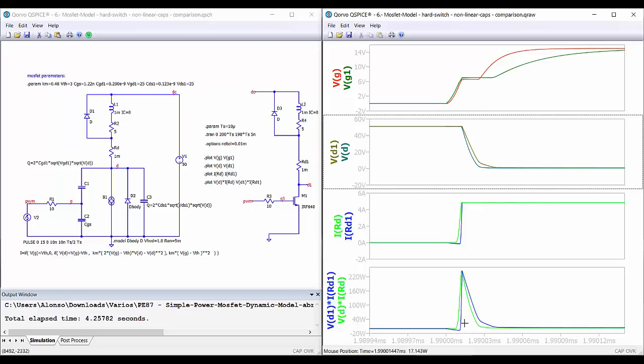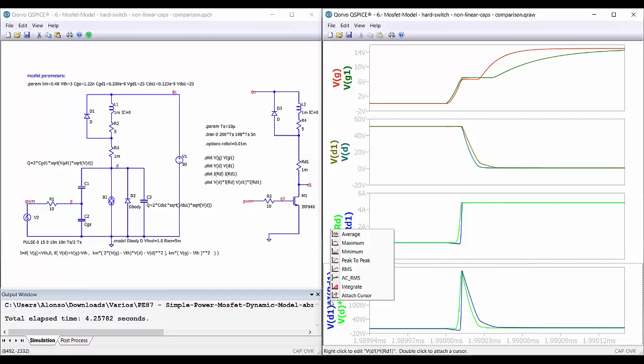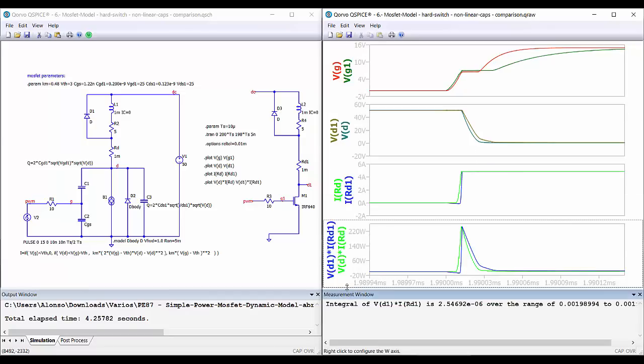So we can do the math now, do the integral, and for the other one. We can see here that for our transistor we get 2.1 microjoules, and for the QSpice model we get 2.5 microjoules, so it's very similar.